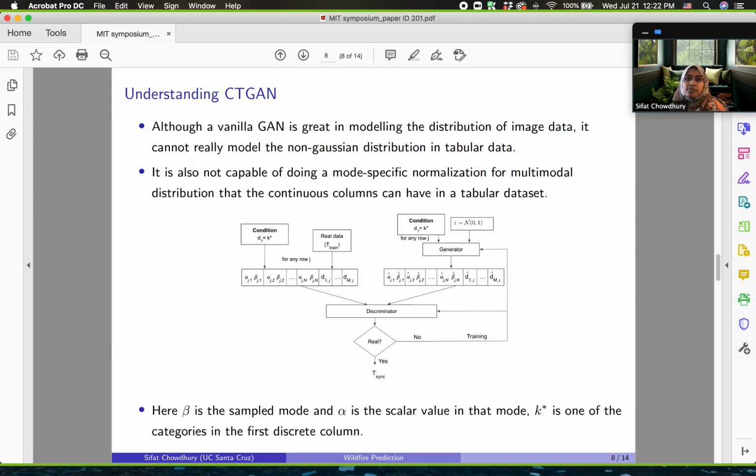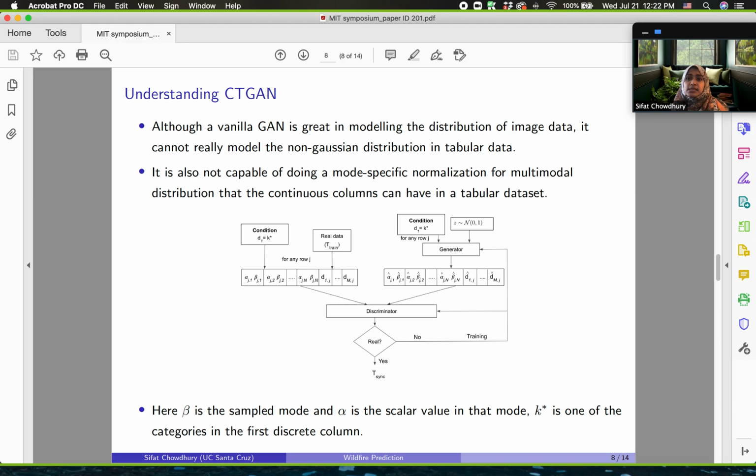Now, CTGAN, which refers to Conditional Tabular Generative Adversarial Network, is a special variation of GAN. There are certain limitations that a simple GAN cannot overcome, for example, modeling the non-Gaussian distribution in tabular data. Moreover, it is incapable of doing mode-specific normalization in a multimodal distribution of continuous columns, which is very common